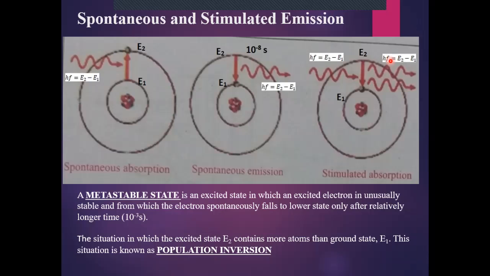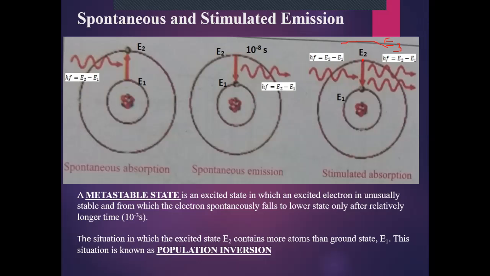For example, in this case, this is the energy state E3. If the energy of this photon was equal to E3 minus E2, then it would absorb this photon and jump from E2 to E3. But in this case, its energy is equal to the energy difference of the two lower energy levels, that is E2 minus E1. So this atom or this electron cannot absorb this photon.